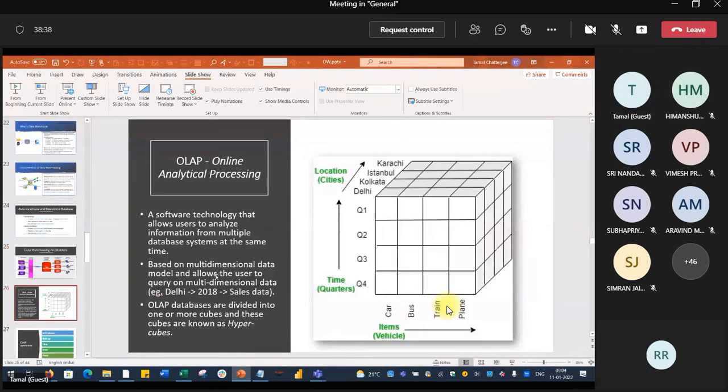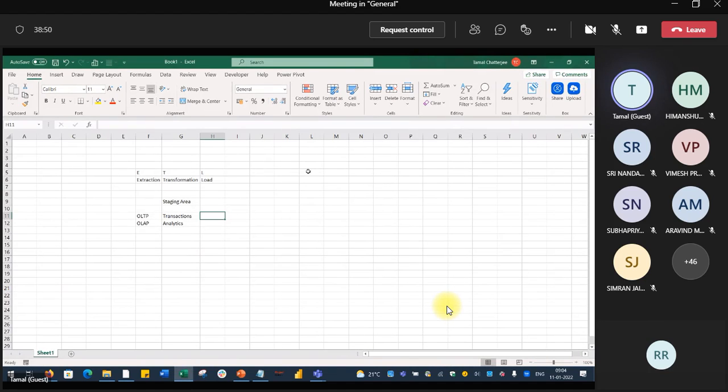Okay. Now the multi-dimensional database. So now we are coming to a multi-dimensional database. Now tell me, first two-dimensional.